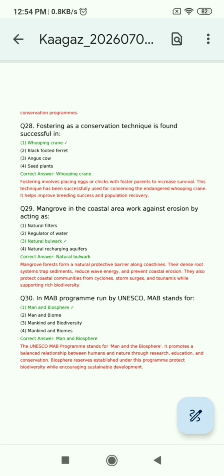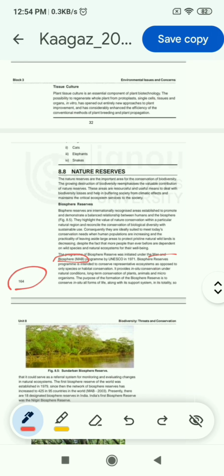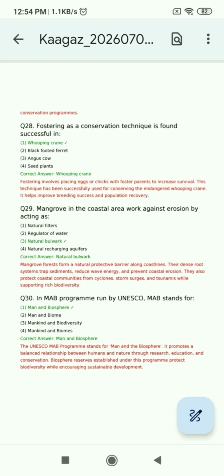Now question 30: in MAB programs run by UNESCO, MAB stands for Man and Biosphere, Man and Biome, Mankind and Biodiversity, Mankind and Biomes. So the correct option is Man and Biosphere. You can find here Man and Biosphere MAB on page 164 of block 3. So the correct answer is Man and Biosphere.